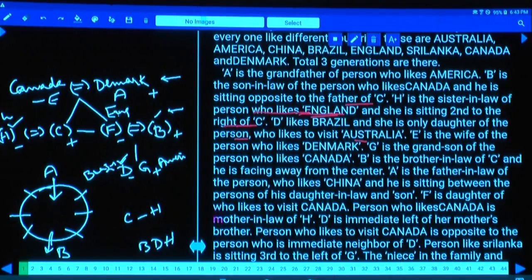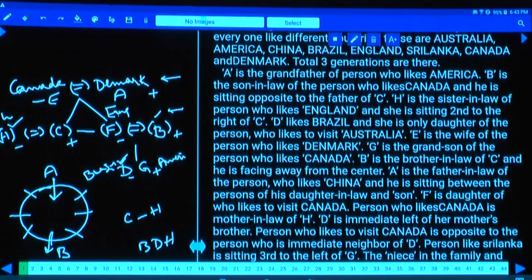And likes Australia. E is the wife of the person who likes Denmark. G is the grandson of the person who likes Canada. B is the brother-in-law of C and is facing away from the center. A is the father-in-law of the person who likes China.